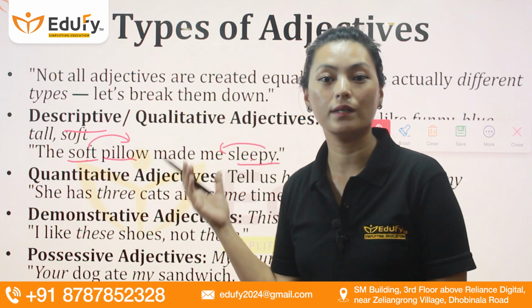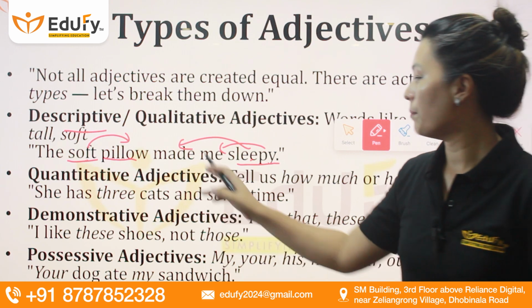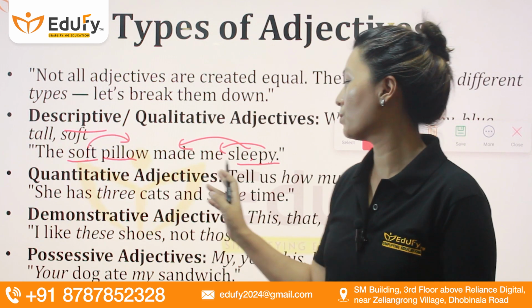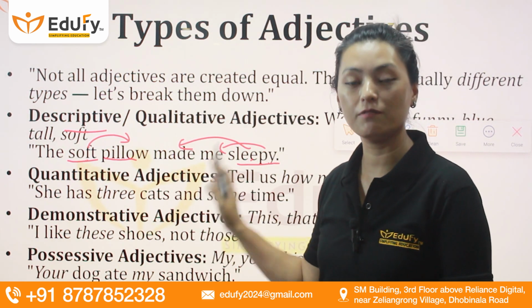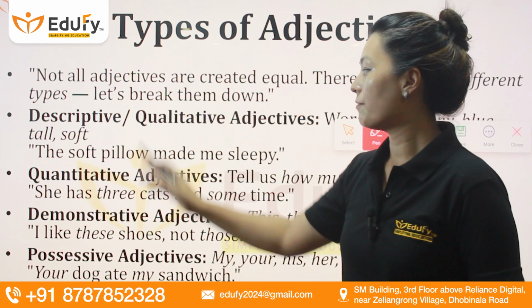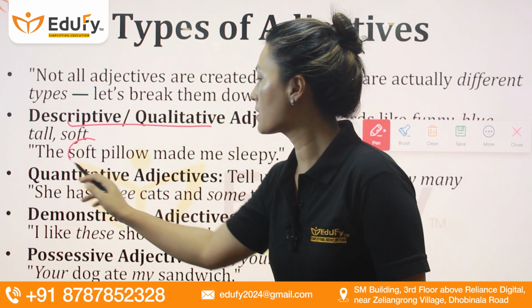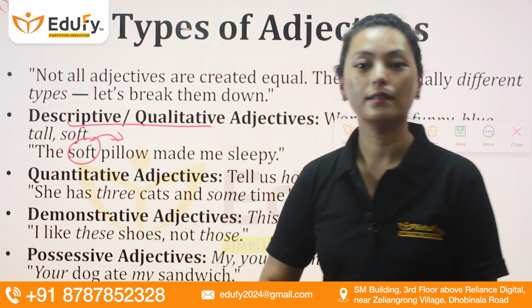So therefore this one becomes an adverb, talking about the action that is making me sleepy, right? So this one is not an adjective, but rather an adverb. Just remember this thing. The fact is, when we have descriptive or qualitative adjectives, they describe or qualify the noun.